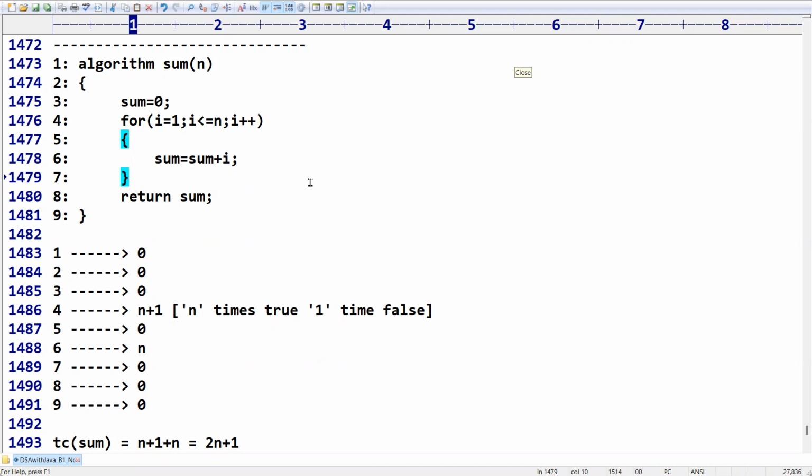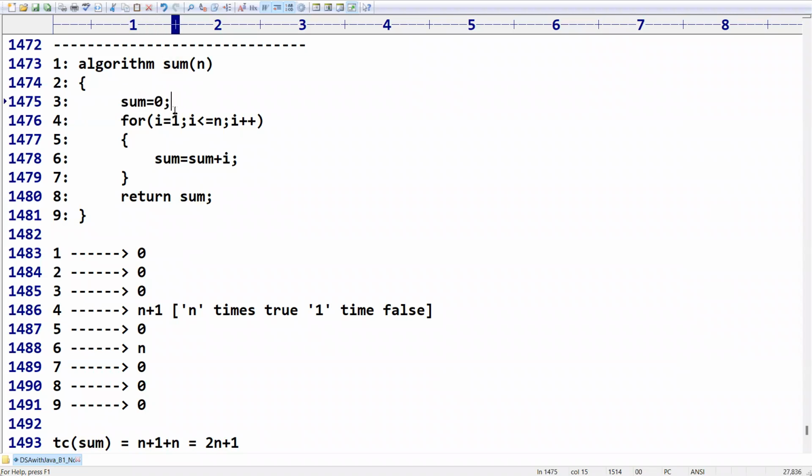Sir, for the third line and eighth line, you told the answer would be either 0 or 1. So when will we consider it 0 and when 1? You can ignore it, sir. You can take 0. As per my consideration, it is 0. But some books may refer to 1 unit because it takes time to execute this instruction also.